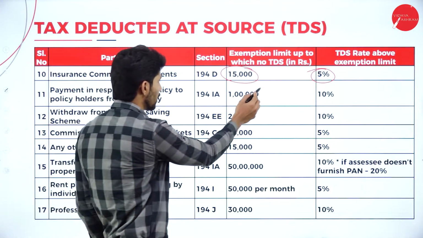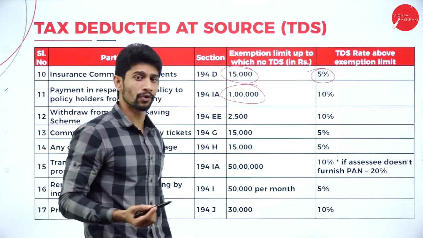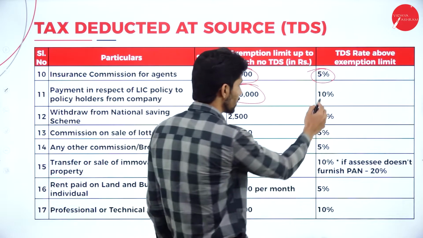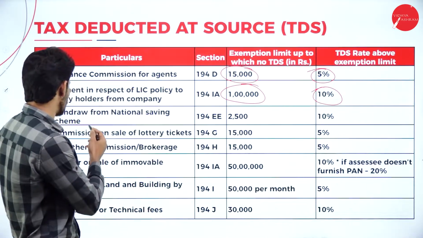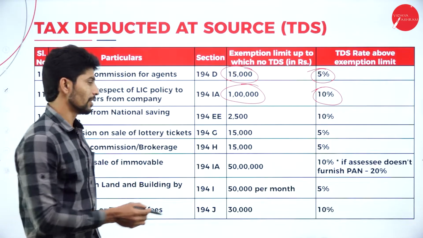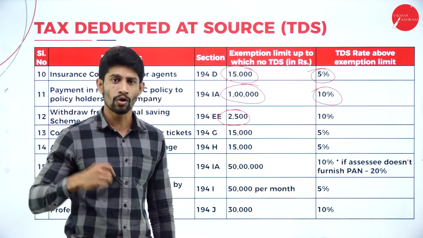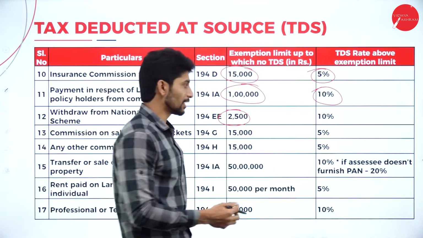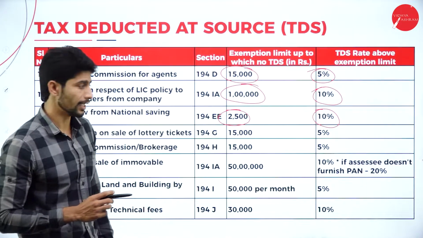Next, payment in respect of LIC policy to policy holders from the company. Up to 1 lakh rupees, they will not deduct any TDS. If they are paying more than 1 lakh, then they will deduct 10%. Next one, withdrawal from National Savings Scheme. Up to 2,500 it is exempt. If he is withdrawing more than 2,500, then they will charge 10% TDS on the income.